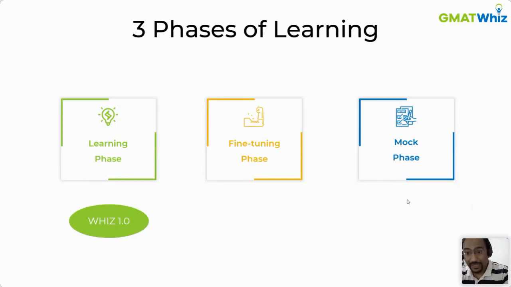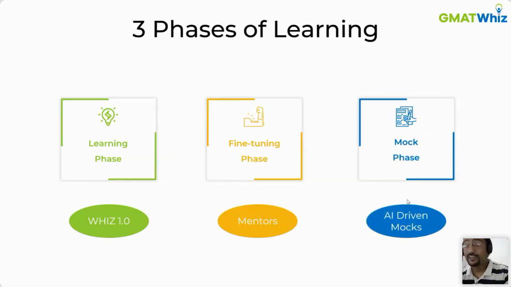And then with time, as we were able to move forward, we said, okay, for the fine-tuning phase, we are going to have technology, but we are also going to give people dedicated mentors. Every student who takes our complete packages got dedicated mentors. Those mentors helped them get a 700+ score comfortably. And we also created AI-driven mock tests as a part of Viz 1.0 itself. Again, slightly later, towards the beginning of 2021, but this is what we were doing till now. Viz 1.0, taking care of the learning phase, and the mock phase with AI-driven mocks, and the mentors continuously help students.